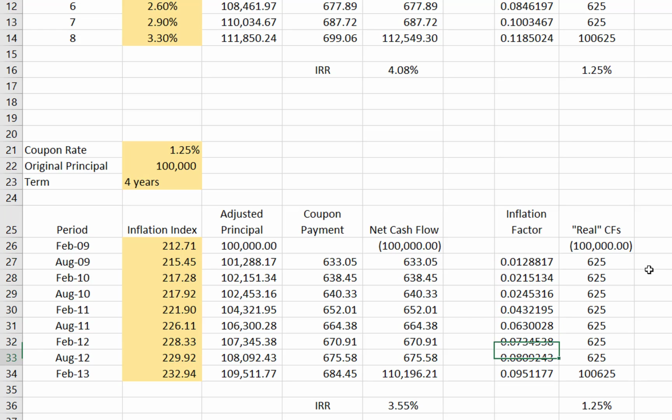If I go all the way out to the end and look at the difference between the last one and the first one on a percentage basis, the inflation factor is a cumulative 9.51177%. So this is getting us to the same kind of place. It's still using inflation to adjust our principal and figure out the real cash flows. This might be a little bit more precise and a little bit more handy using an inflation index number. It's more exact, certainly. And if you can do these calculations and understand them, this would be more useful in a real world setting.